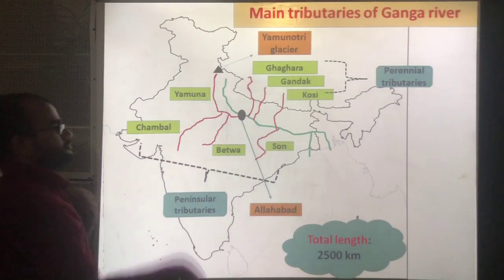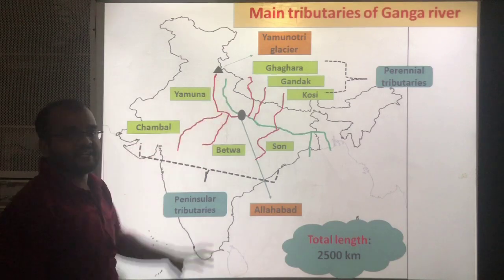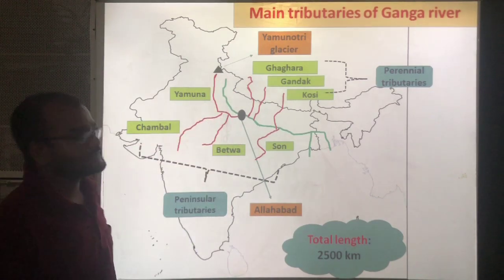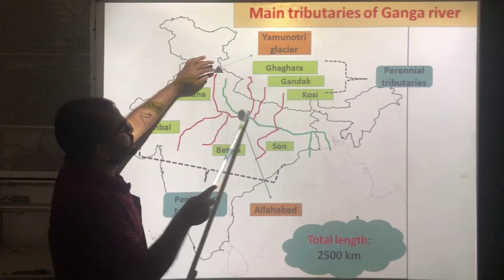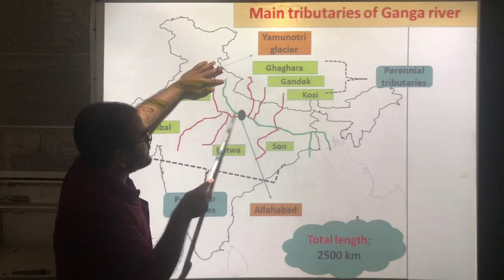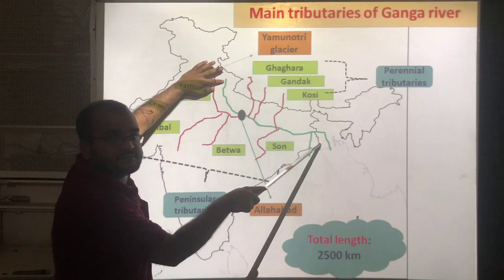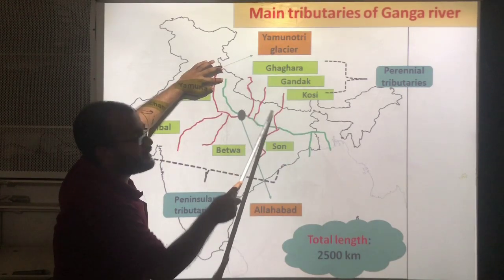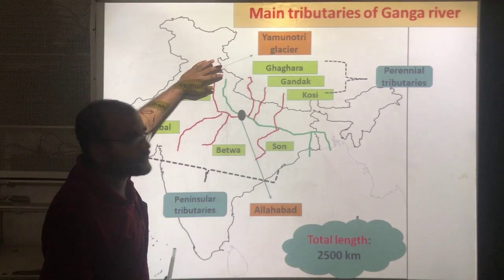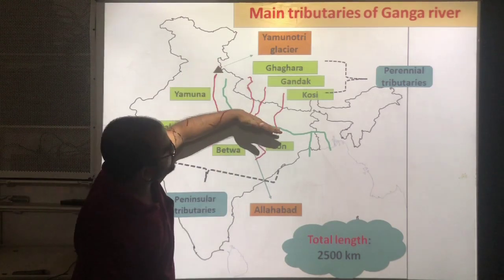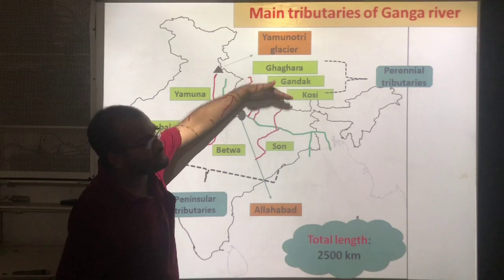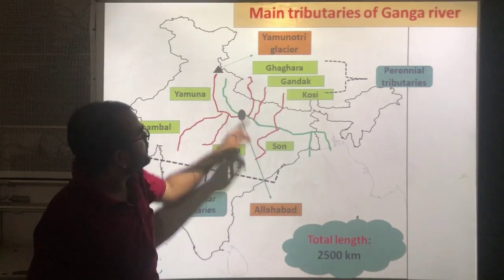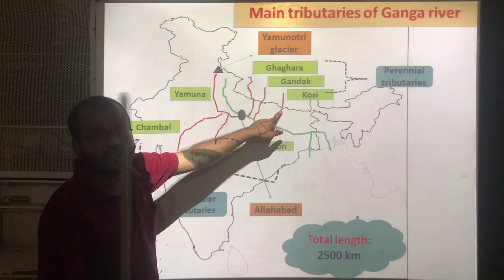Now observe this figure carefully. Don't get any confusion. It is simple. This blue color line is the main river Ganga, and the remaining red color lines are tributaries. Above this river, in the north direction, you can see three red color lines.